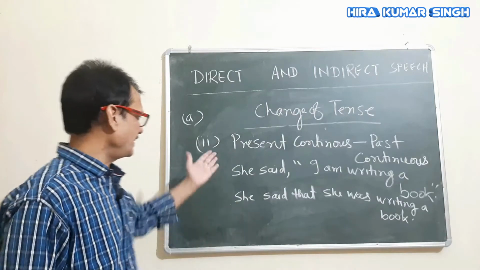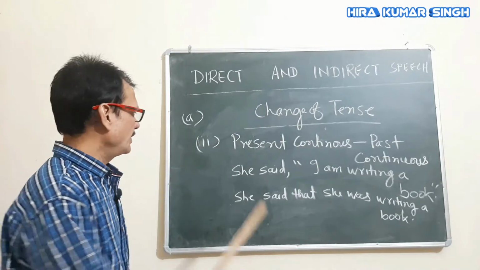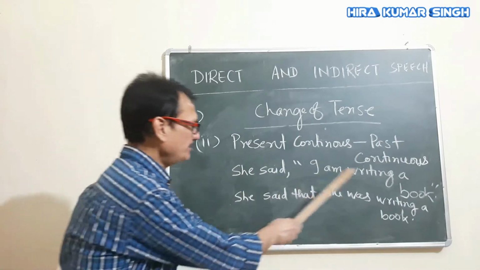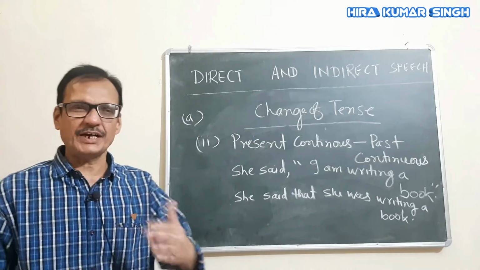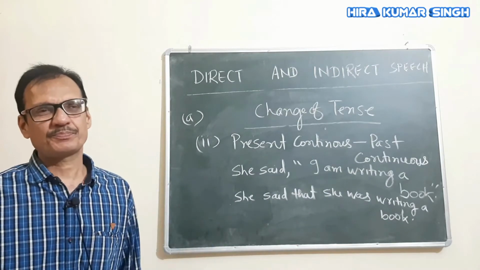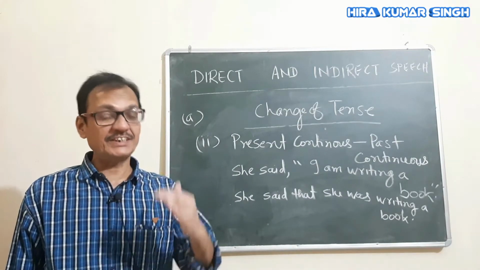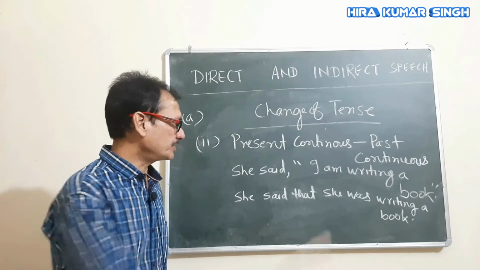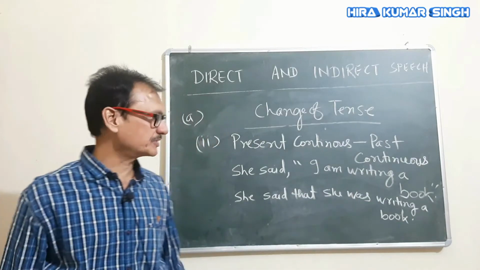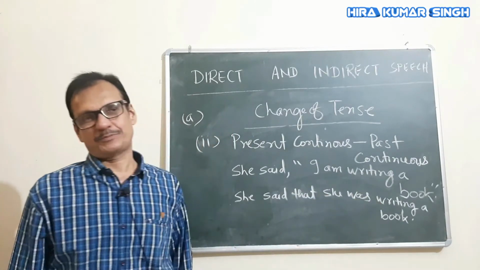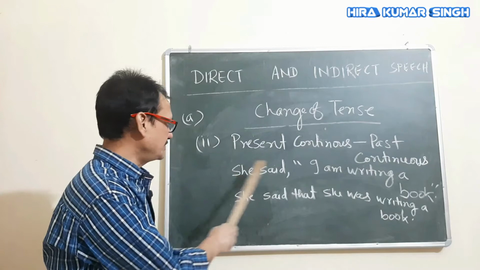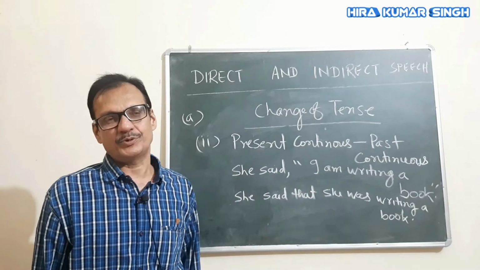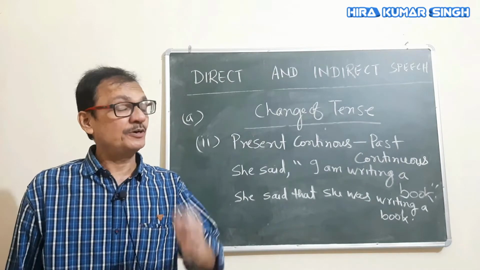Now students, the second rule about the change of tense. Present continuous changes into past continuous. "I am writing a book." What tense is this? It is present continuous, or present imperfect. Now this has changed into past continuous: "She was writing a book." The sentence is, she said, "I am writing a book." She said that she was writing a book. Present continuous changes into past continuous.